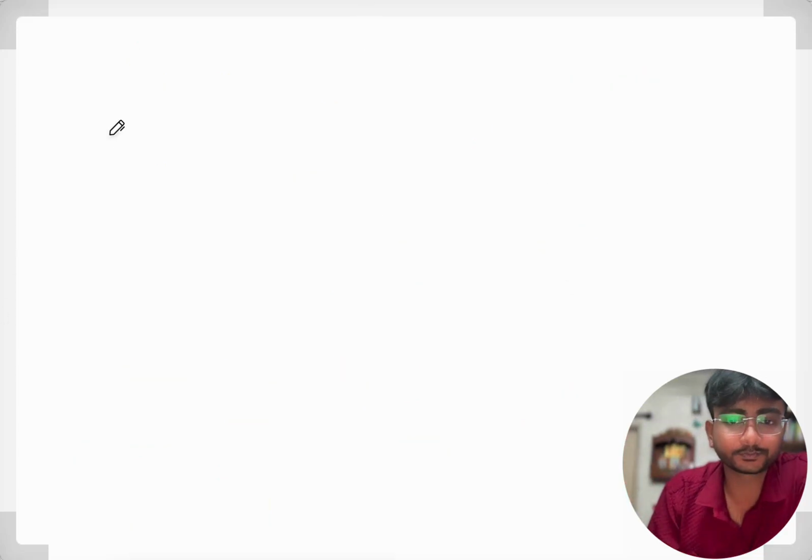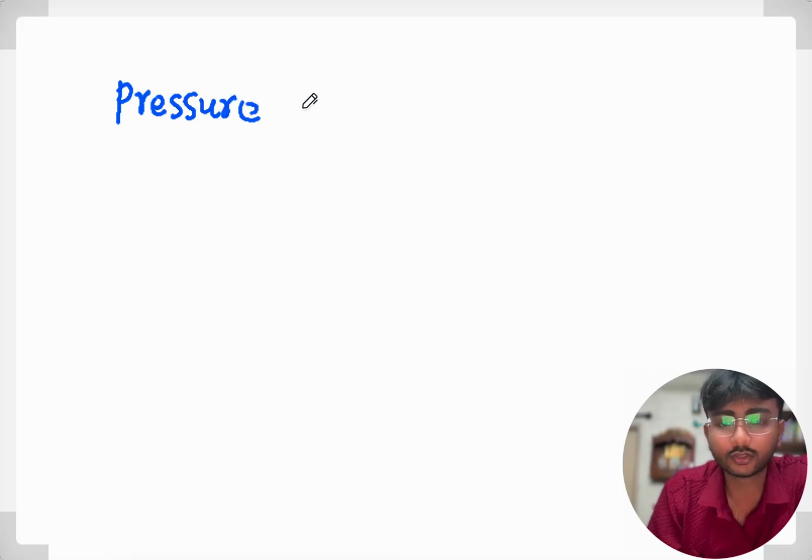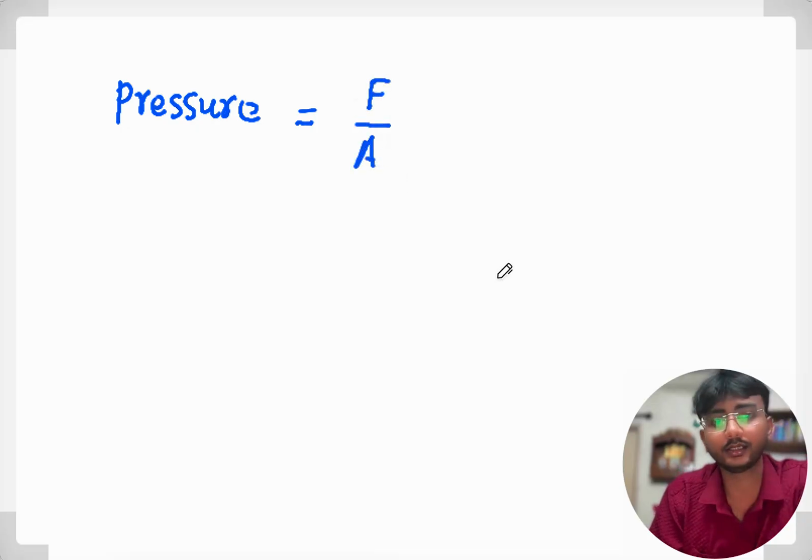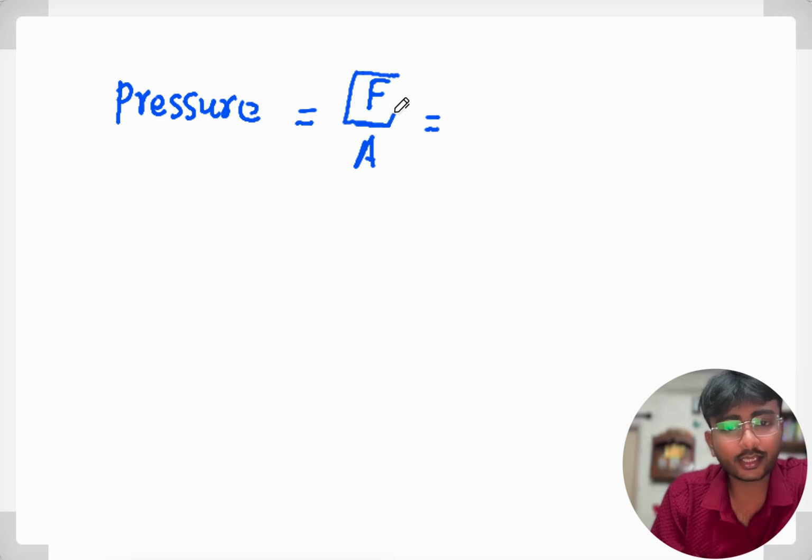Like if you have to calculate the SI unit of pressure. So pressure is what? Force per unit area, right? Force per unit area. So now first we need to understand what the SI unit of force is.